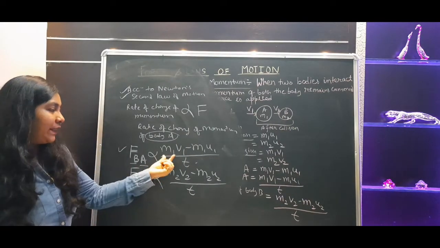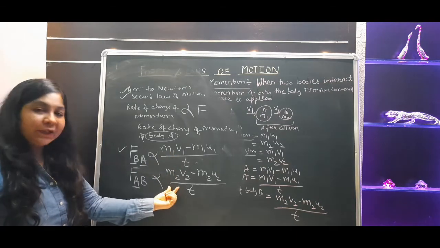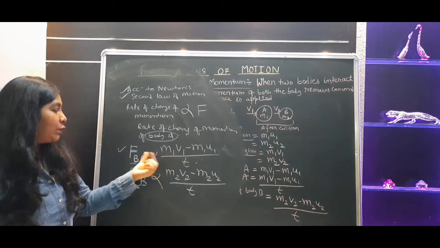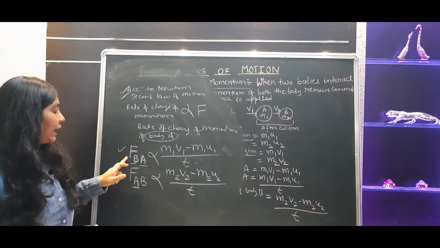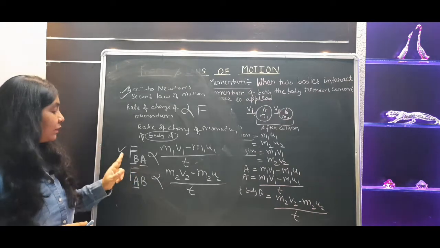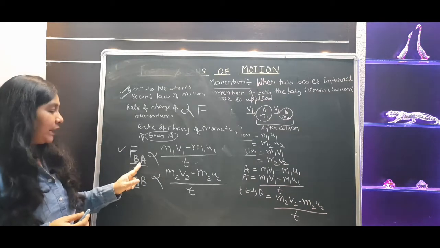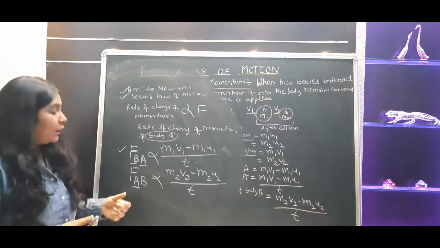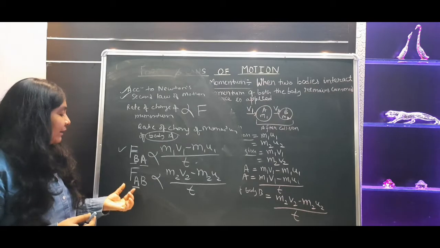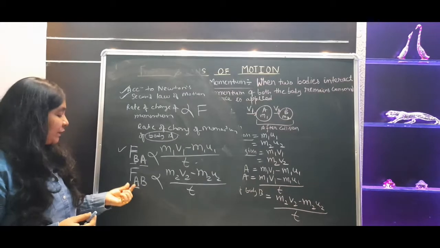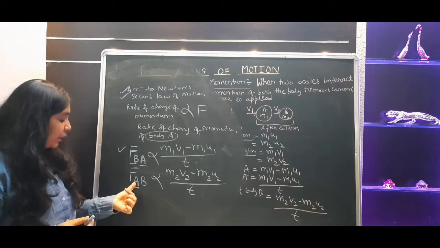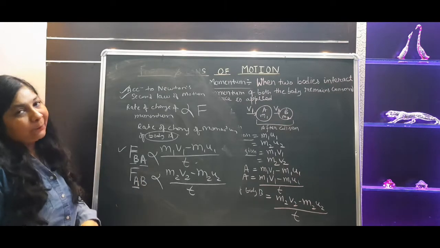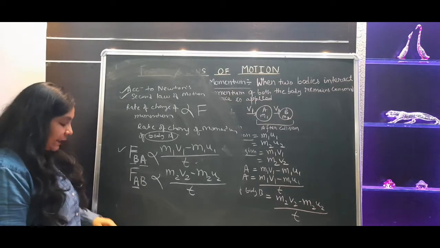So this is the change in body A, this is the change in body B. Body A में जो change हुआ वो body B ने किया, तो हमने क्या लिखा? FBA, because this is the force applied by body B to body A. Body B में जो changes हुआ, this is done by body A, so obviously we are writing that force as FAB, which stands for force applied by body A to body B. Now this one is clear, I think so.